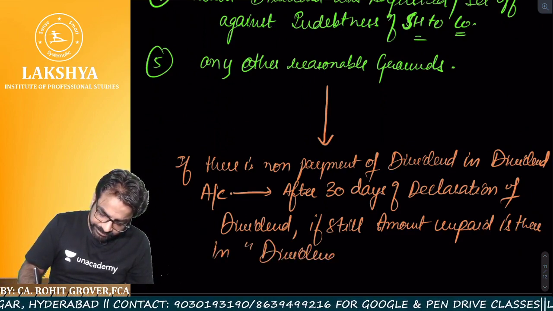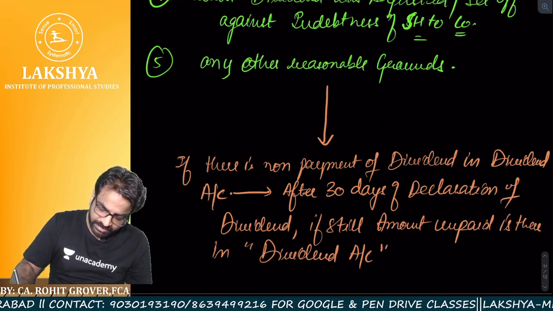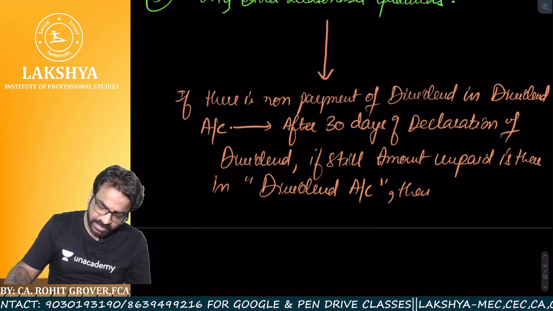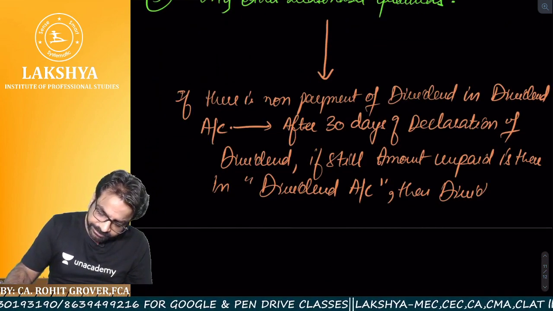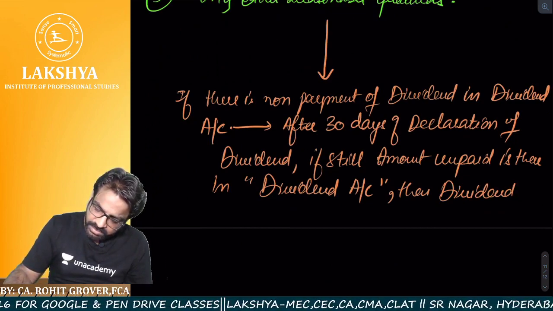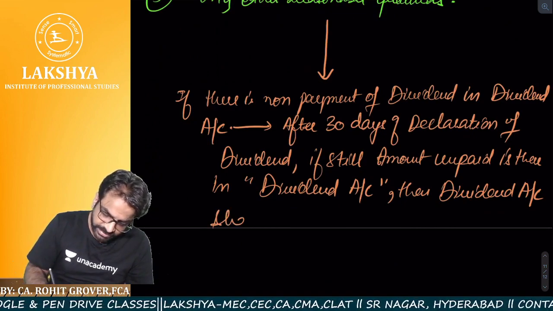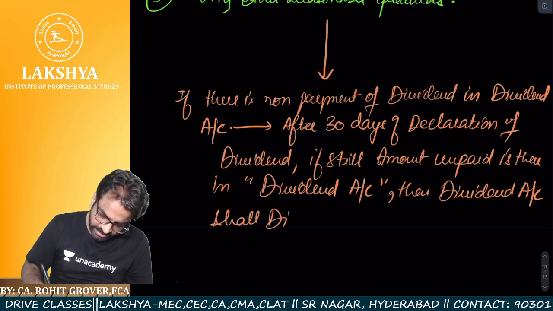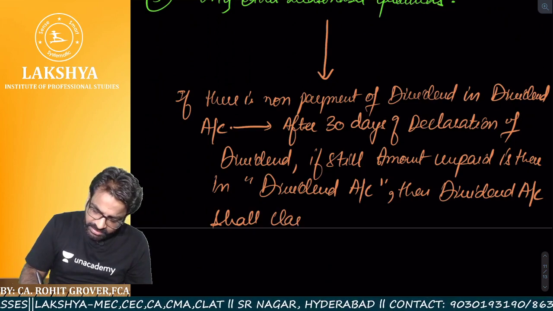Dividend account, then dividend account shall be closed. Company has to close which account? Dividend account shall be closed.